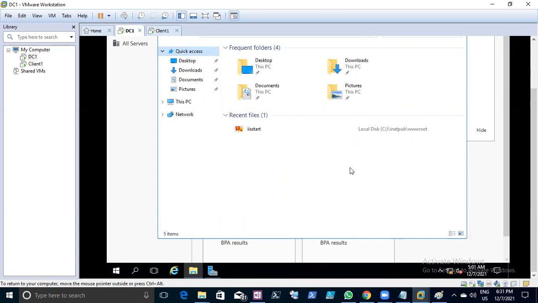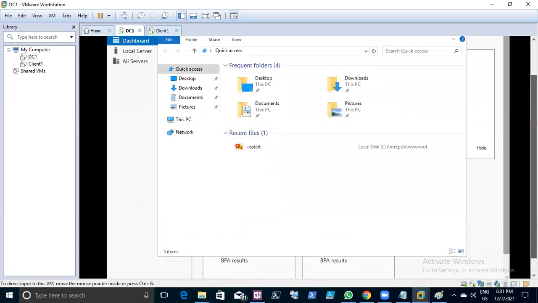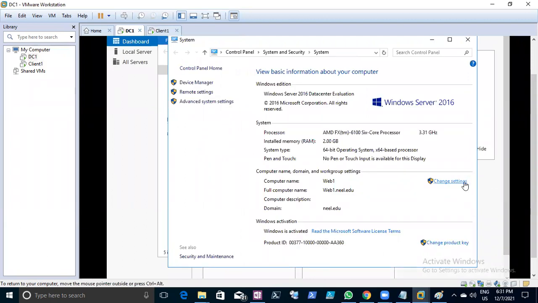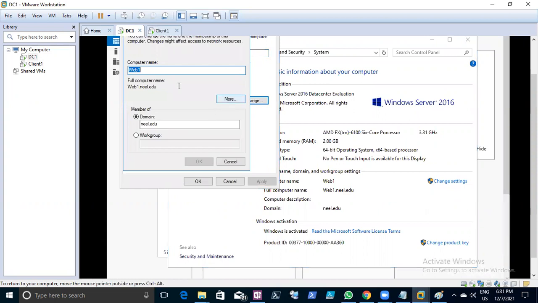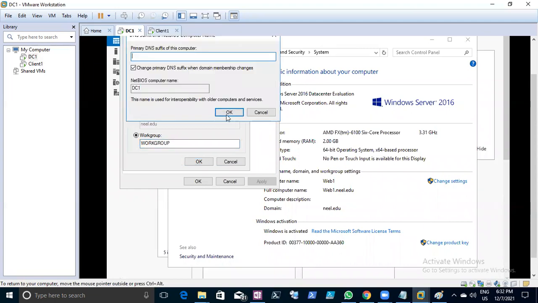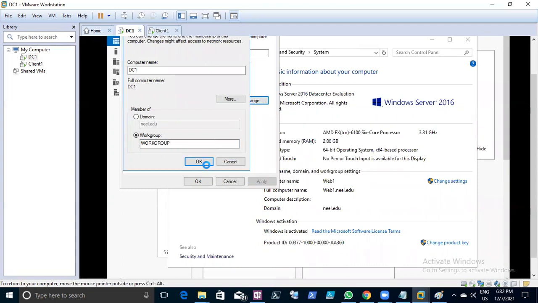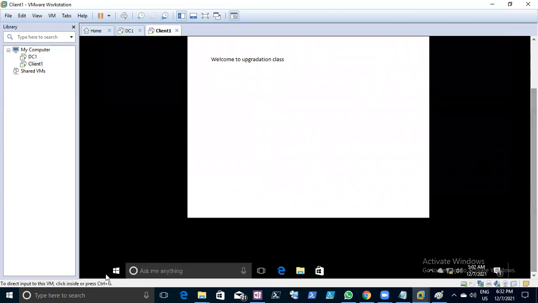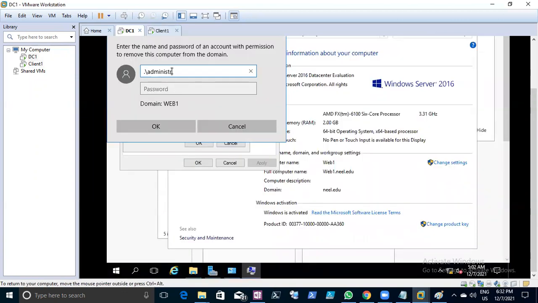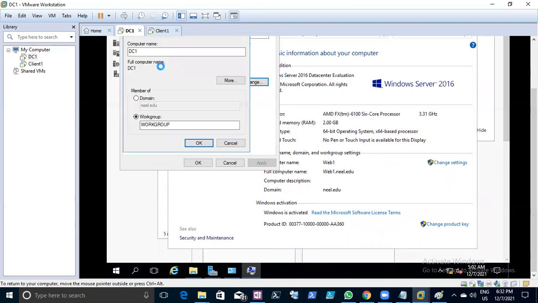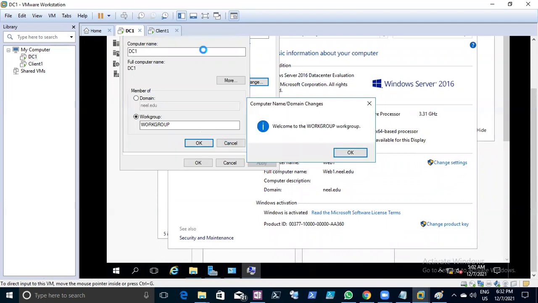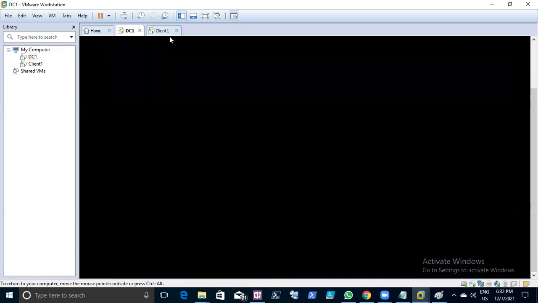Properties, change settings. You can say DC1 and workgroup. Right. I'm just restarting this machine.